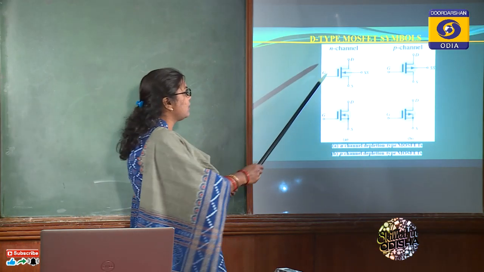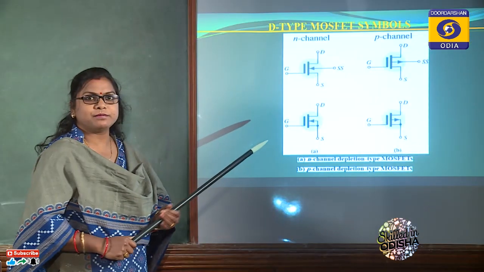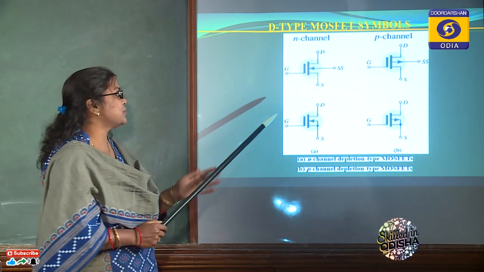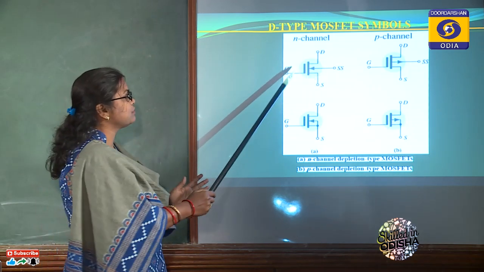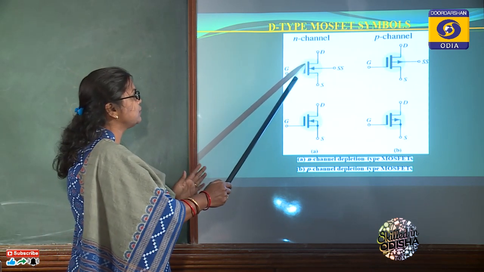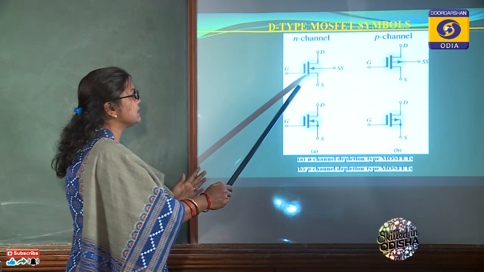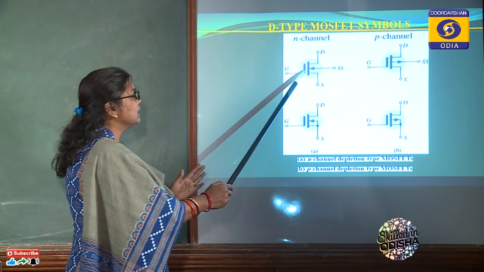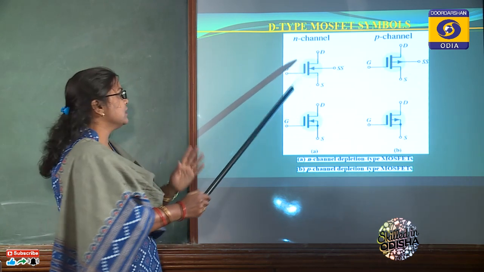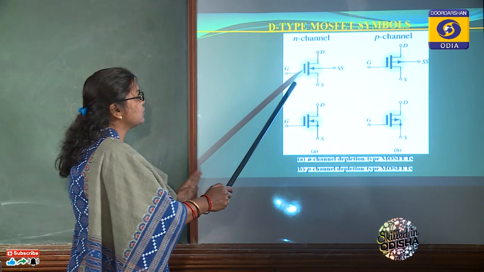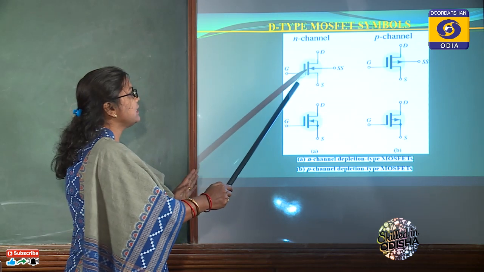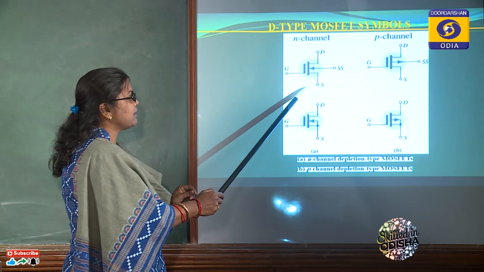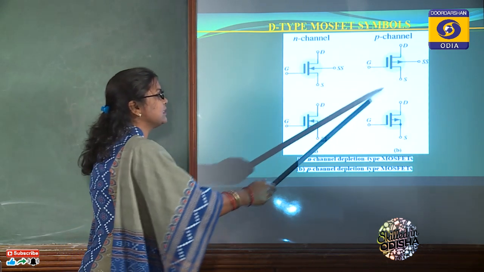So this is the symbol of the N-channel depletion type MOSFET. In this case, the symbol itself reflects the constructional difference between FET and MOSFET. Here, as you can mark, this vertical line is nothing but the channel, and the gate is insulated from that channel by giving some space. So here the gate terminal is insulated from drain and source by the silicon dioxide layer. So this is the N-type depletion type of MOSFET, and this is the P-type depletion type of MOSFET.